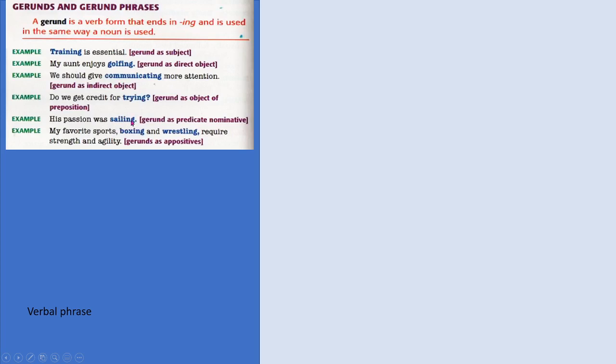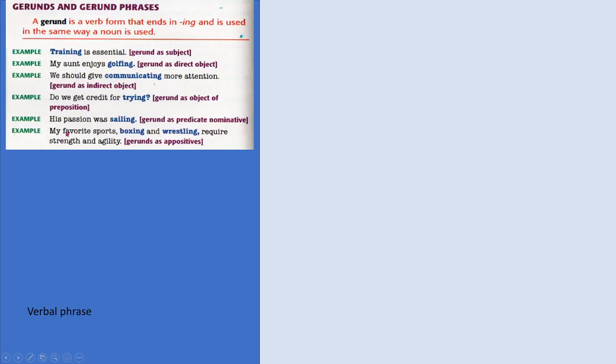It is considered a present participle if we have it as an adjective. Remember that the gerund is never an adjective; it's only a noun. The gerund is never part of a verb phrase. It's not a verb. It's a noun. Always a noun. You see, all the functions here are functions for a noun.